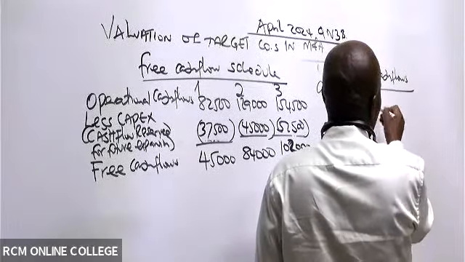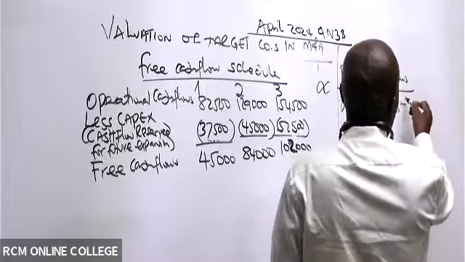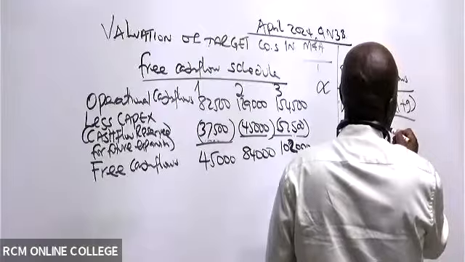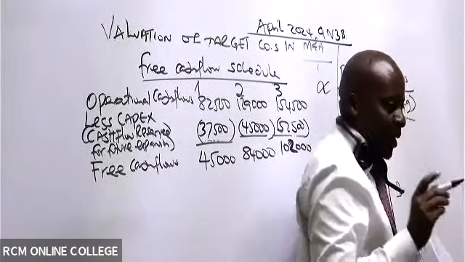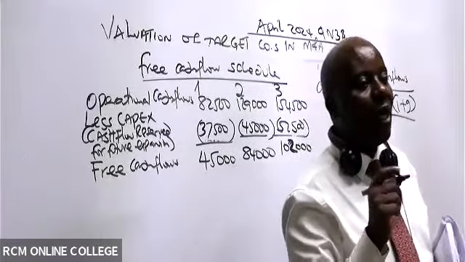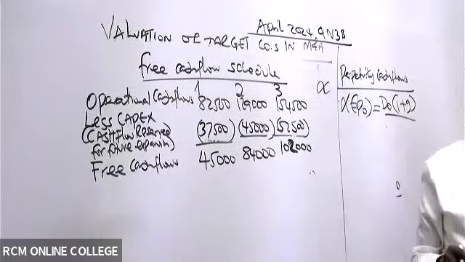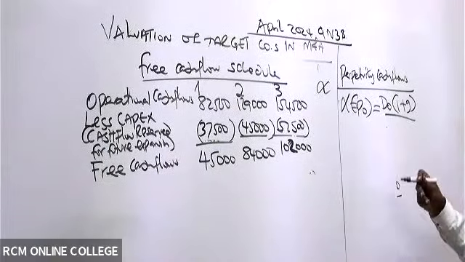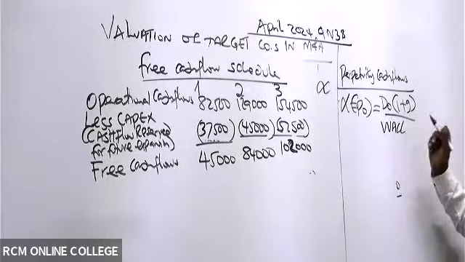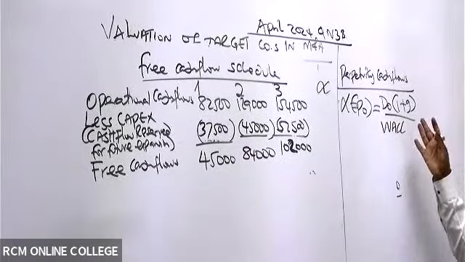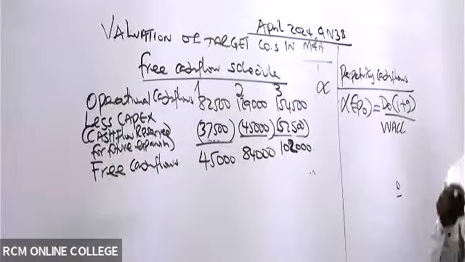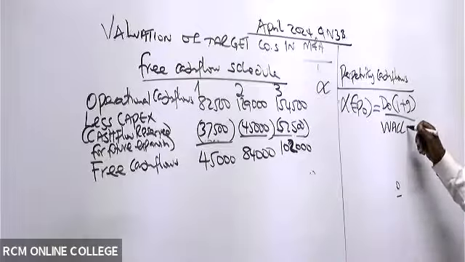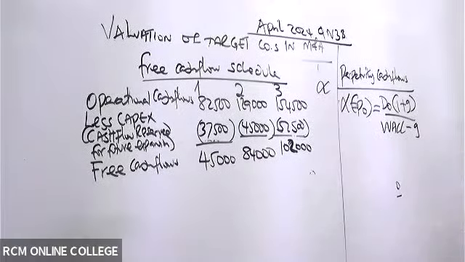So for these perpetuity cash flows, remember, we use the Gordon model, which is the same as P0 equals D0 into (1 plus g), all over Ke minus g, isn't it? But now remember, that is when you are valuing an ordinary share. When you are valuing a whole organization which has got debt and equity, we use WACC, not only cost of equity. Cost of equity is when you are doing share valuation. Otherwise, if it's firm valuation, we use WACC minus g.